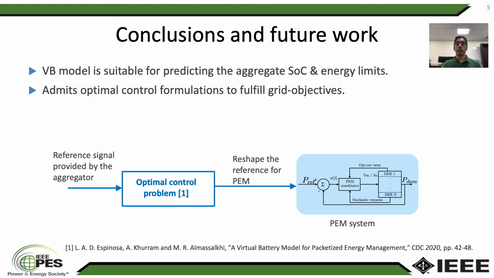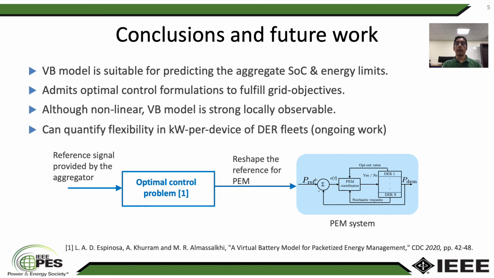The objective of the optimal control problem is then to modify the input reference signal according to the capabilities of the PEM system. This modified reference can then be fed to the PEM coordinator. Also, the VB model is nonlinear in state and control input, but we have shown that it is strongly locally observable. Finally, we are working on using this VB model to quantify flexibility as kilowatts per device, which is more suitable when providing services to the grid.